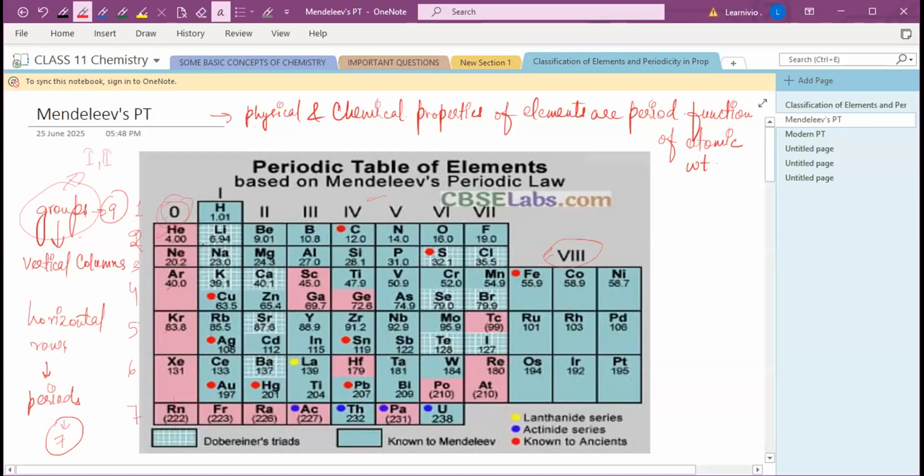And these checked lines show the Dobereiner's triads. Like you can see here lithium, sodium, potassium, calcium, strontium. So all these show that these elements were present in the Dobereiner's triads. These were known at that time. And this solid blue line shows the Mendeleev's. These are the elements which were known at the time of Mendeleev.